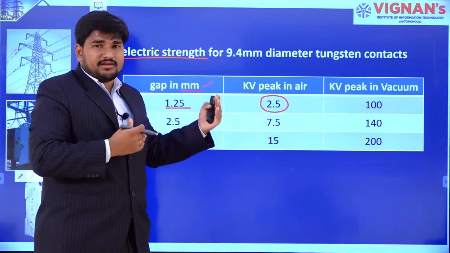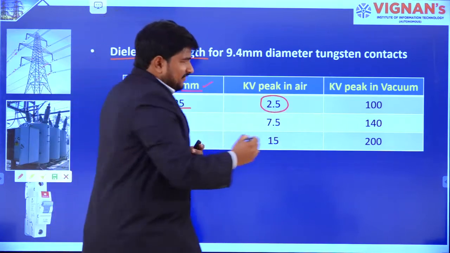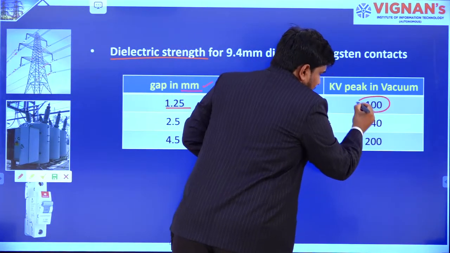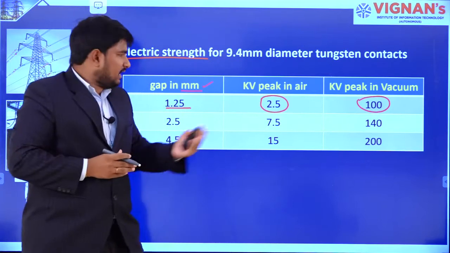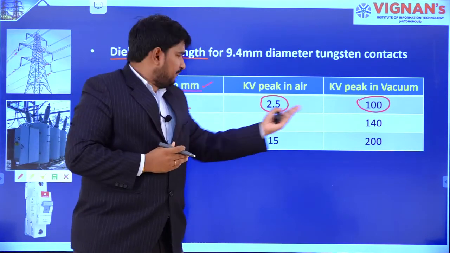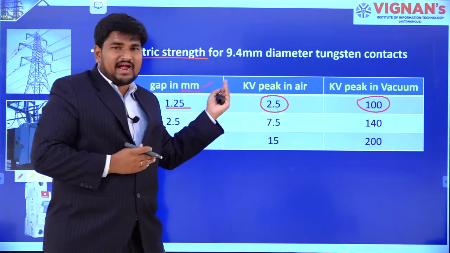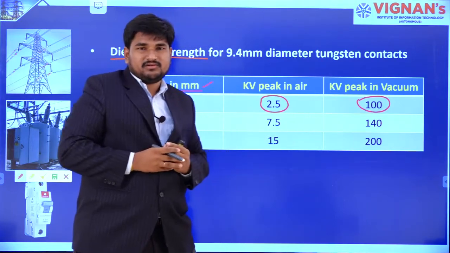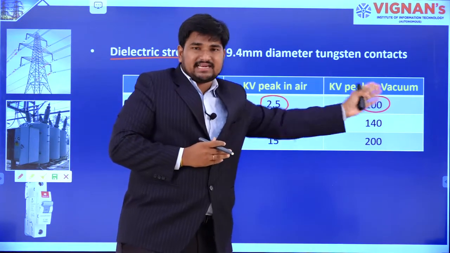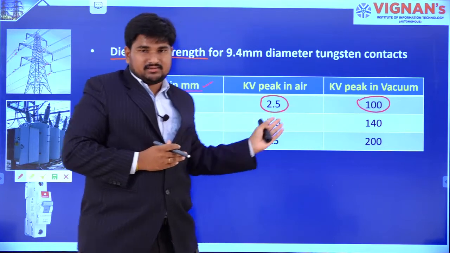But in case of vacuum, it will be 100 kV. You can compare where is 2.5 kV and where is 100 kV. So it is quite larger compared to air.